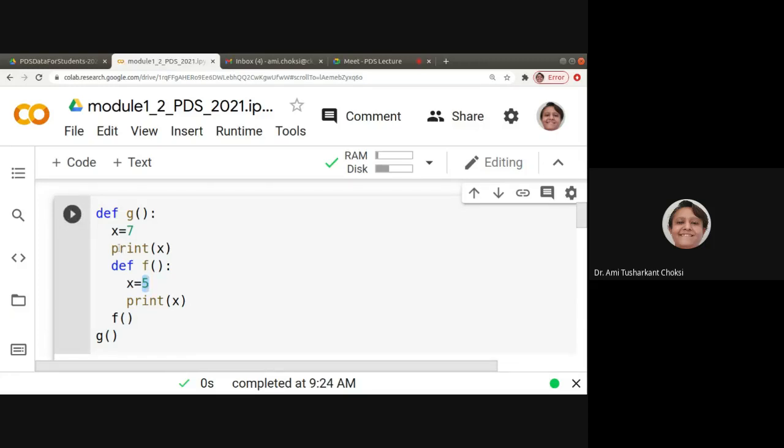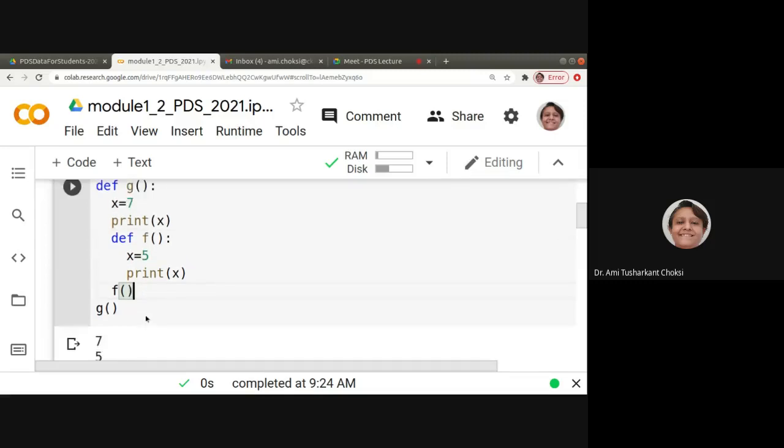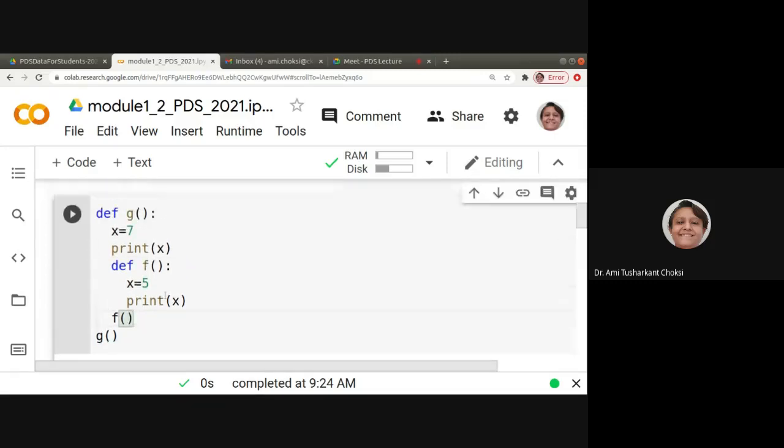What does it say for this first print? Is it going to print this first? First of all, what it is calling is f. Okay, it is calling f. So what is the case? Let me see this. Is it going to call this f first of all? It will call this g first, right? Why? Because this is a definition given. This is the definition given.